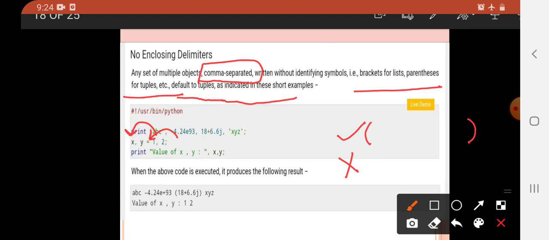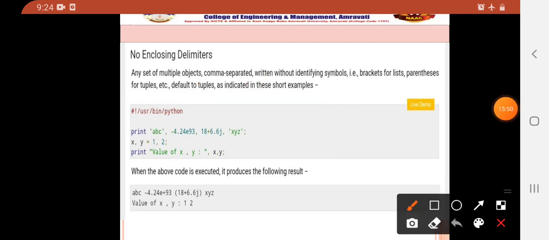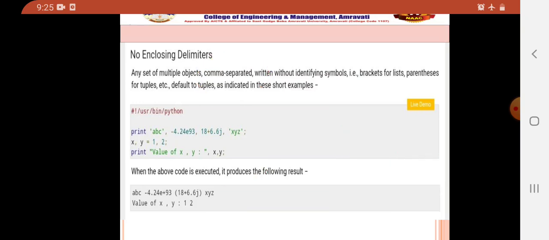So when the above code is executed, it produces the following result. See, the first print statement will give the same result as given in the program, and in the last one, which is separated by commas, each and every element is correspondingly assigned to the left side. So x will be 1 and y will be 2 here. That's why it is printed on the command prompt. This is only because of commas, and you haven't given parentheses. So that's why it is considered a tuple and printed on the command prompt.